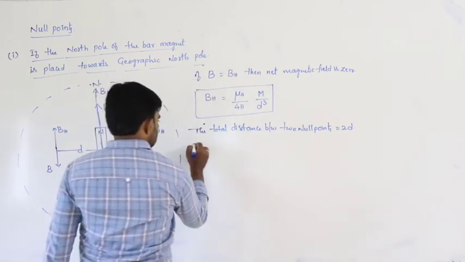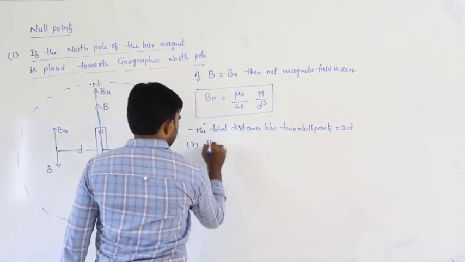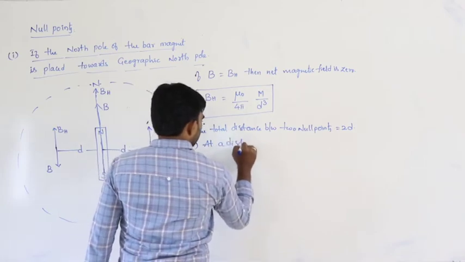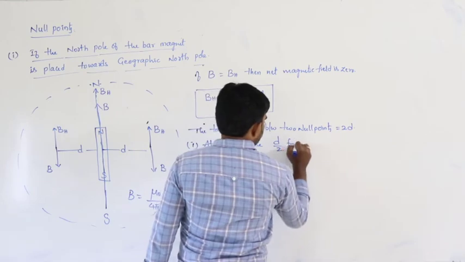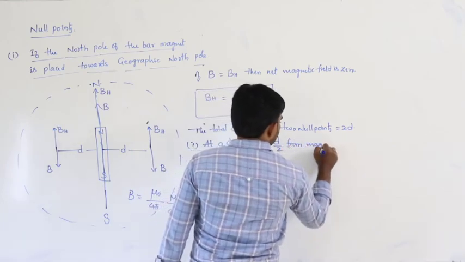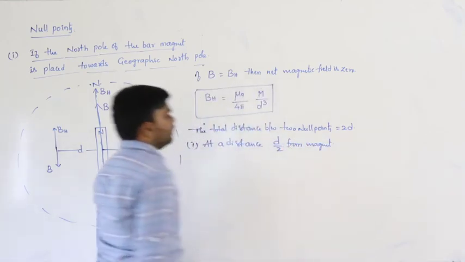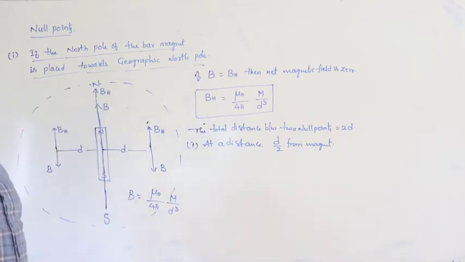Okay. In this, at a distance d by 2 from the magnet, what happens here? At a distance d by 2 from the magnet.